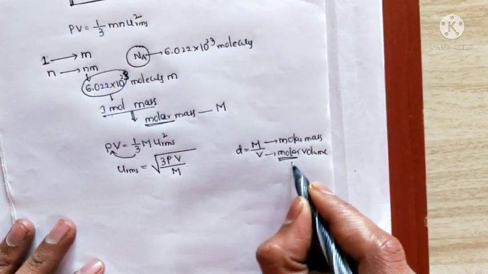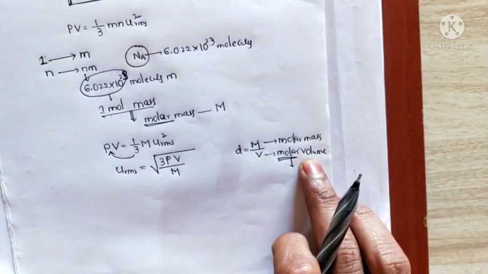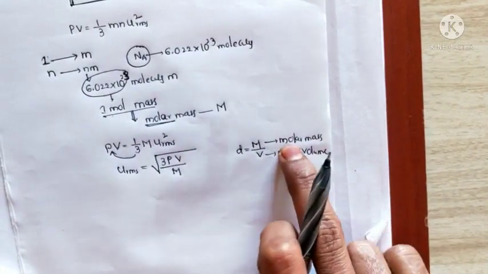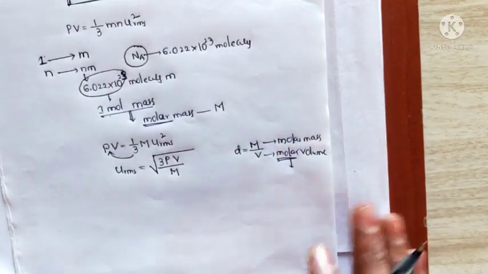Molar volume means the volume occupied by 1 mole of gas. And 1 mole of molecules containing that mass is called molar mass.